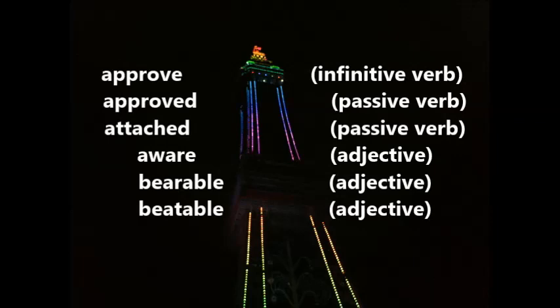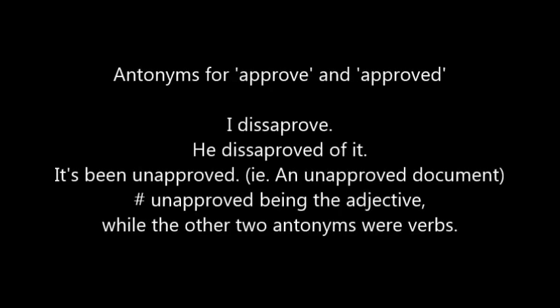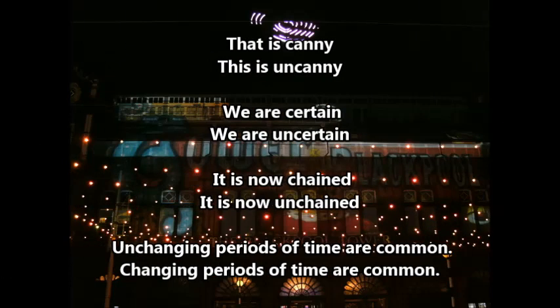So what about approved, which is a passive verb? Attached, which is a passive verb? Aware, which is an adjective? And bearable and beatable, which are adjectives. Well, unapproved, disapproved, and I'll be coming on to that one now. I know there's two of them. And unattached, unaware, unbearable and unbeatable. So that's how the antonym is created. I disapprove. He disapproved of it. It's been unapproved. It's very important to note that a word can have more than one antonym.